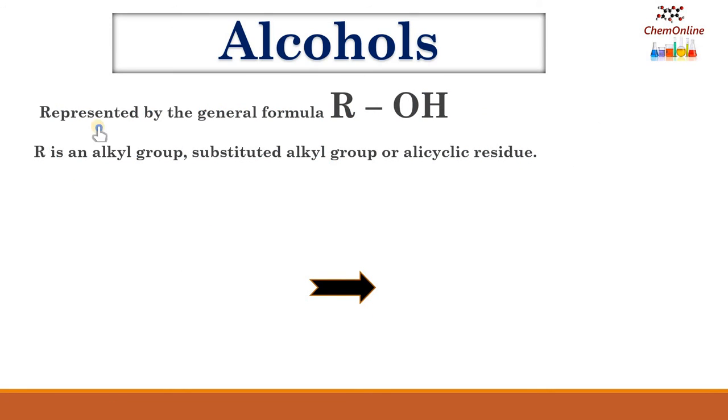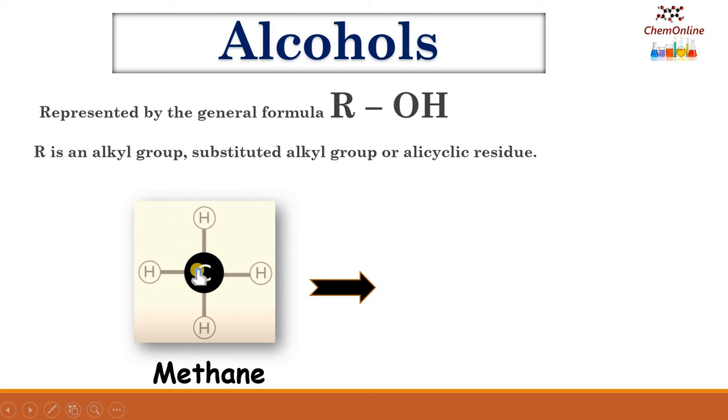So what are alcohols? They are hydroxy compounds represented by the general formula ROH, where R is an alkyl group. It can be a substituted alkyl group or an alicyclic residue. And as I said earlier, alcohols are derived from the hydrocarbons by replacement of one or more of the hydrogen atoms by the hydroxyl group.